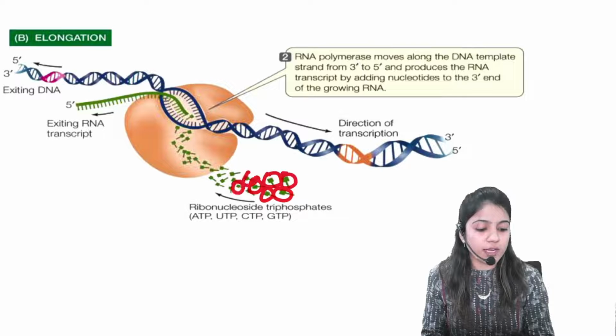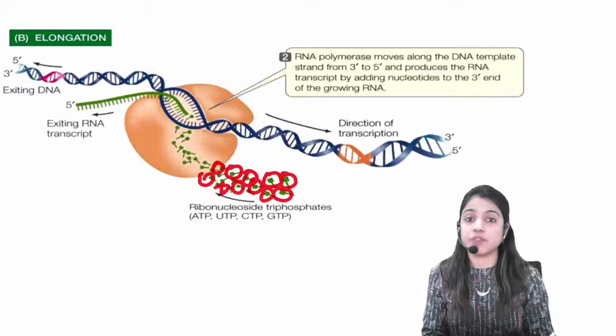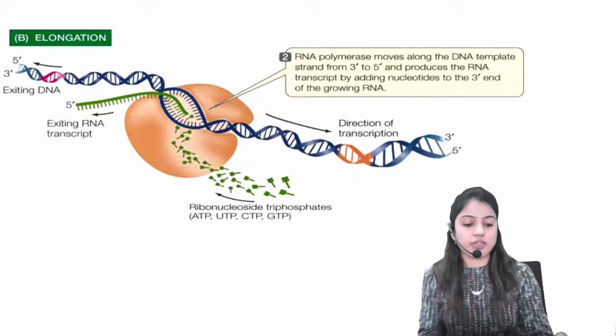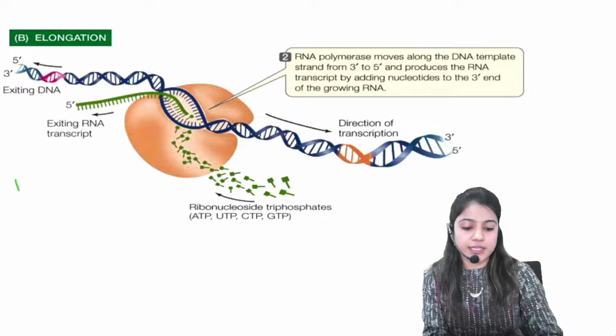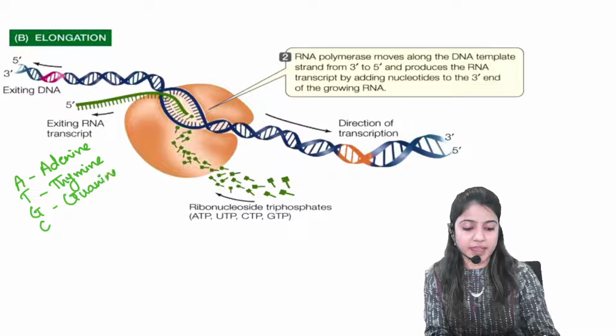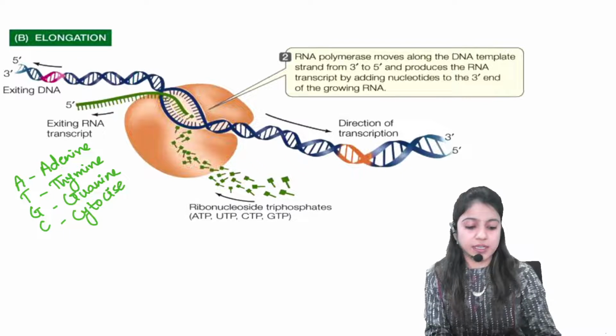You all are aware of the different types of nucleotides present in a cell. What types of nucleotides are present? That is A, T, G, C. A stands for adenine, T for thymine, G for guanine, and C for cytosine. Correct?